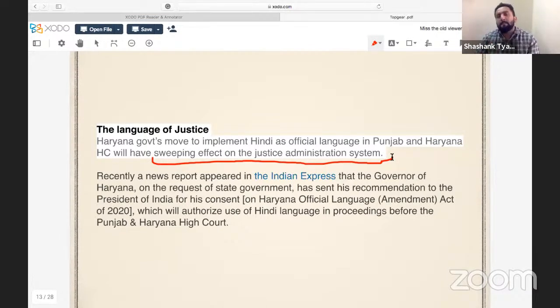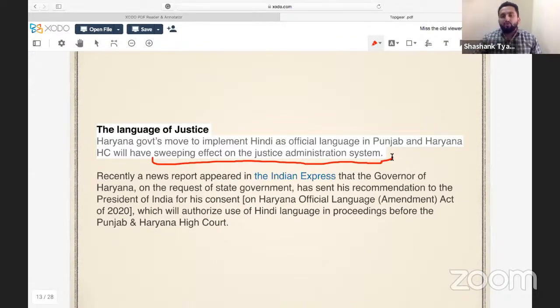The effect is, as of now, if we talk about higher judiciary, it means we talk about high courts and Supreme Court, there is this kind of uniformity. When I say uniformity, it means if someone is Chief Justice of Allahabad High Court, that is High Court of UP, then this justice can be transferred to Madras High Court, Bombay, anywhere, right? Across India. So that's how transfers of judges are done at the level of High Court.